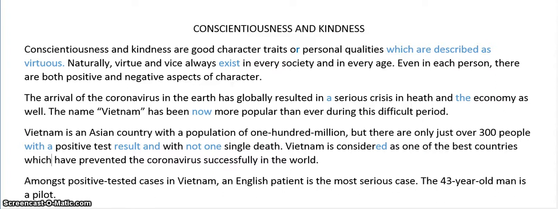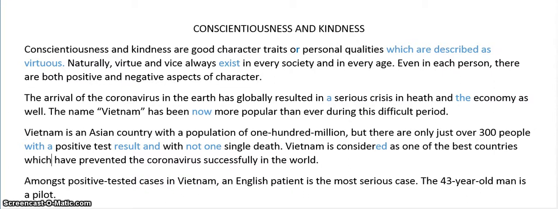Vietnam is the country which has. So Vietnam is considered as one of the best countries which have prevented the coronavirus successfully in the world. Okay, now that's fine.